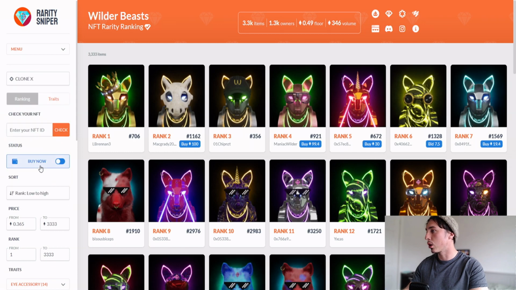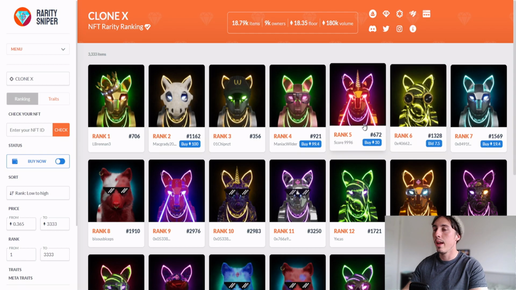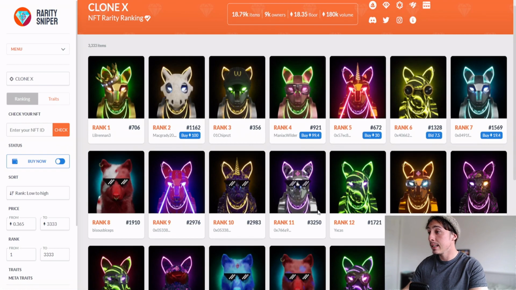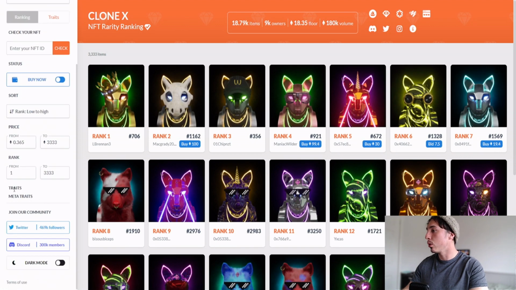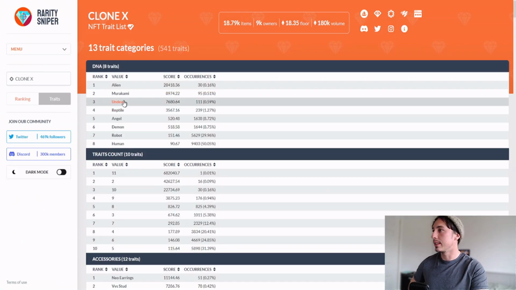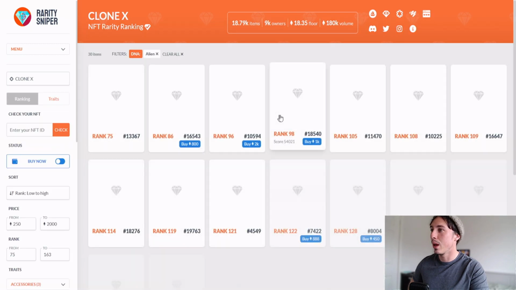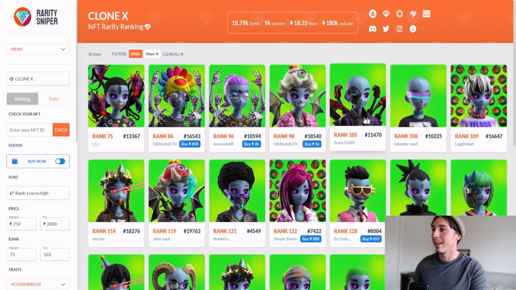So for example, we can look at Clone X, click onto that. It's going to show us all of the different Clone X NFTs. And again, you're going to get all the traits and the meta traits on the left hand side. If we just click traits, we can see all of the different ones. For example, alien, we've only got 30 occurrences. Robots, we've got lots of occurrences. So it's going to really change the value of the Clone X. As you can see, the rarity here is pretty high.